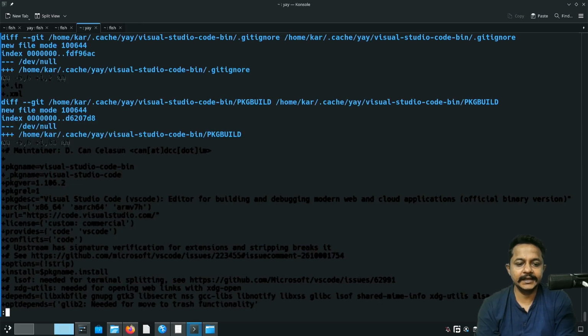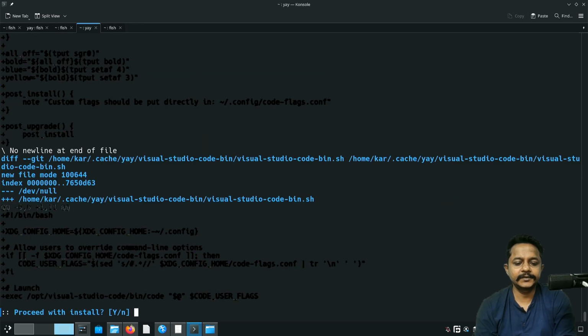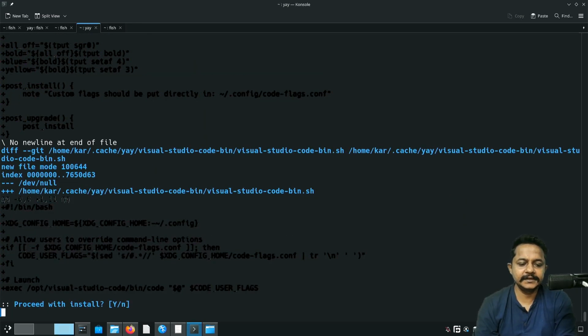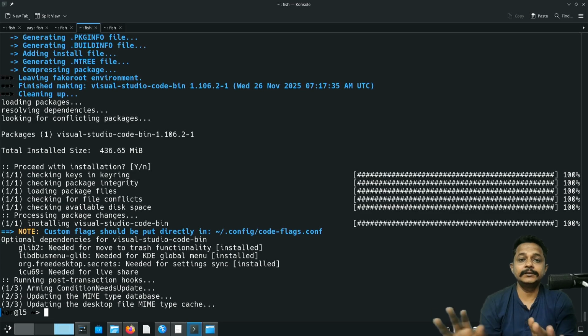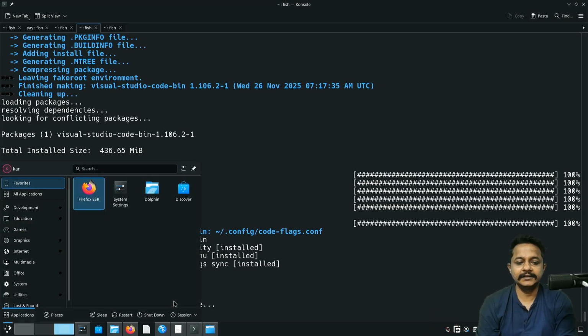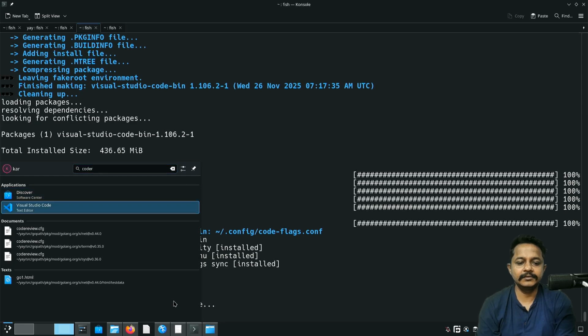Let's proceed with it. It will download and build. Proceed with the installation. Yes, please. It says it would require around 436 MB. Okay, proceed. Now the installation is complete. If I search my menu for code, see, Visual Studio Code is installed.